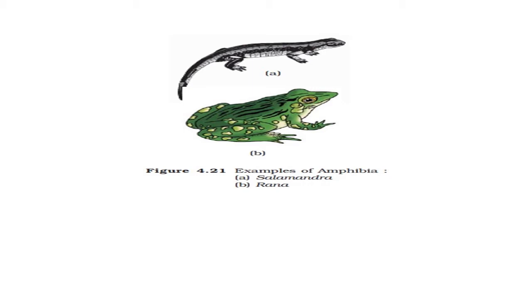Their body is divided into two parts, head and trunk region, eyelids are there, the external ear is not developed, and they possess two pairs of limbs, one pair of forelimbs and one pair of hind limbs. So these two animals represent the class amphibia and show the typical body structure of this class.